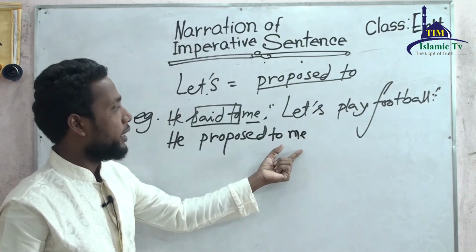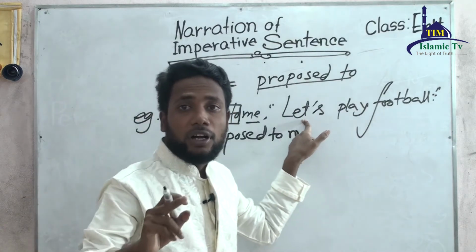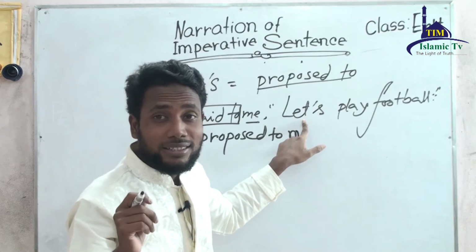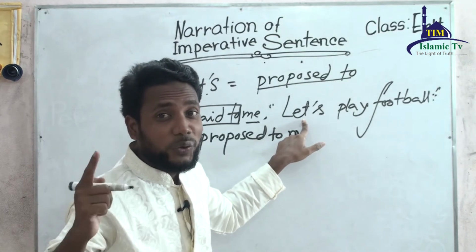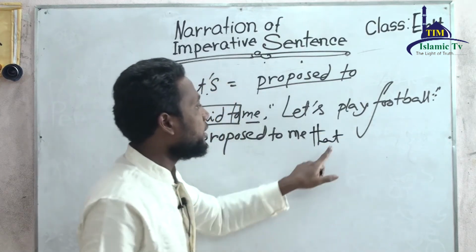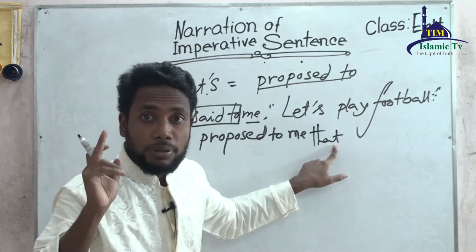So if you find the reported speech starts with let's, the connector word would be that. Very easy. After that, you have to use the person.